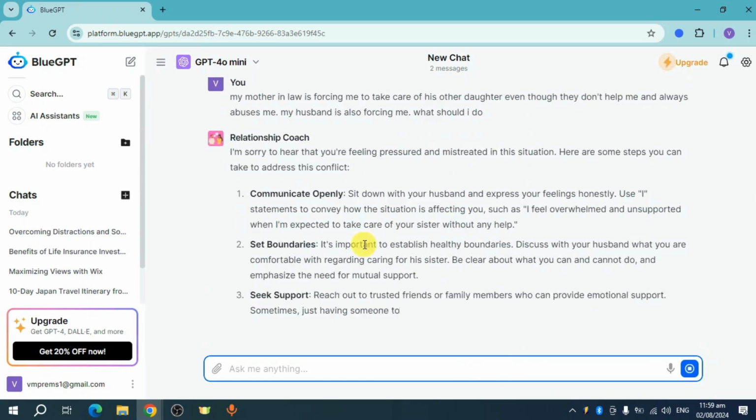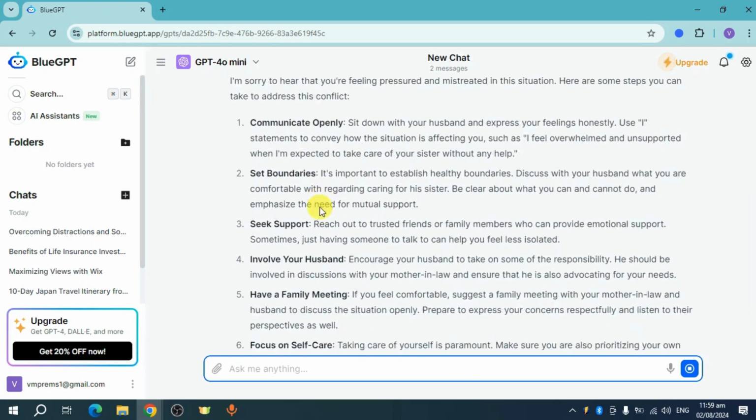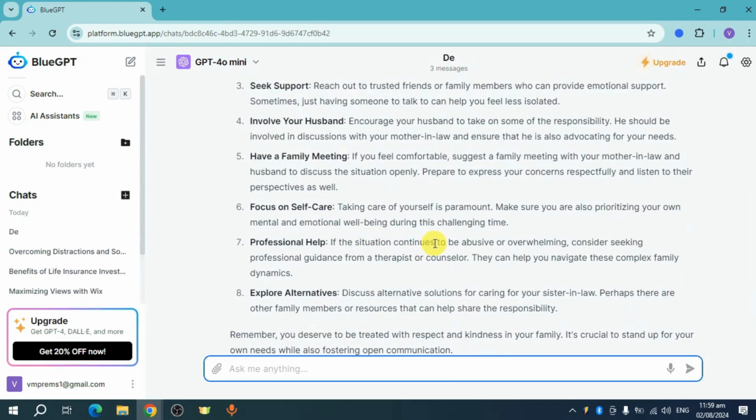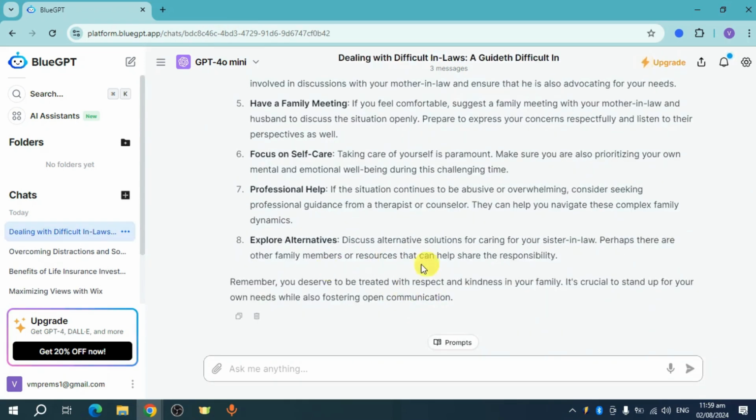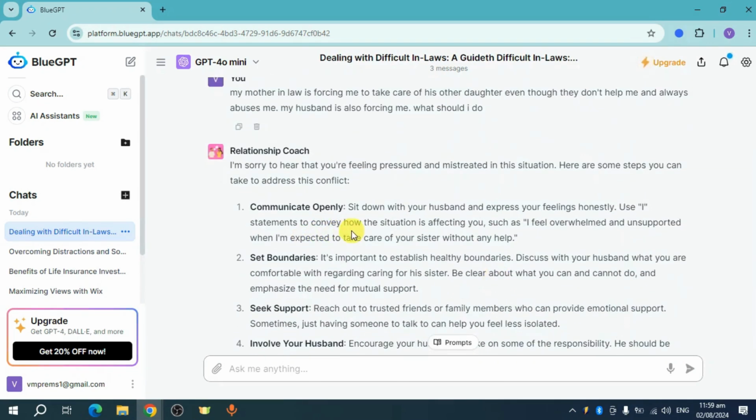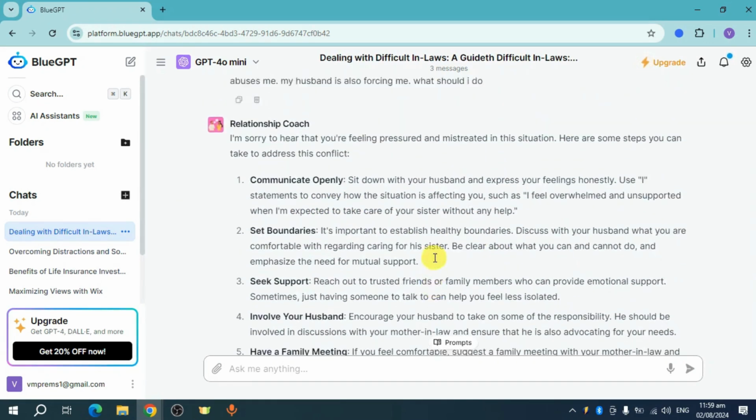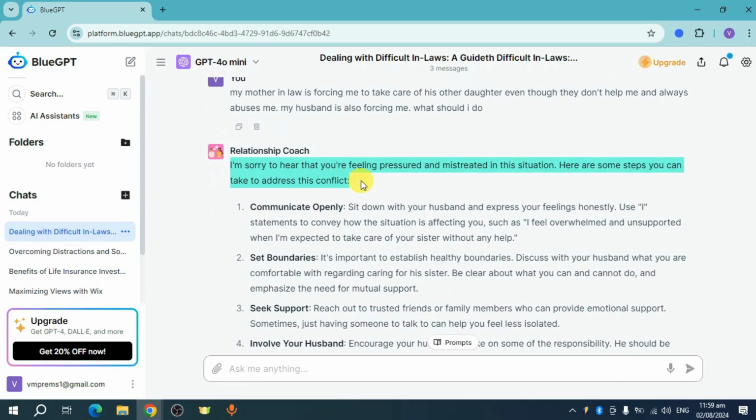So it will ask you this: communicate openly, set boundaries, seek support, involve your husband, explore alternatives, professional help, and law. So this will show you this one, and also you can see their introduction, which is actually empathetic and really good. So that's how you get relationship coach on BlueGPT. Hope you help.